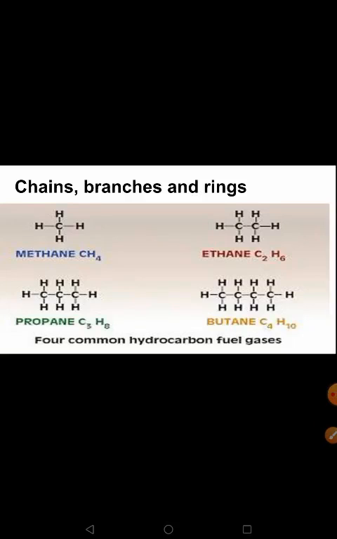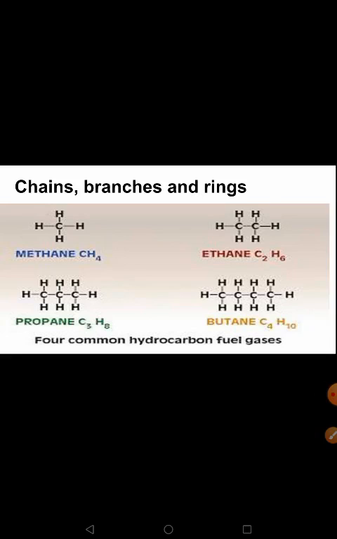There is a table given in the textbook on page number 64, that is table 4.2. In that they have mentioned the names of certain carbon compounds like methane, ethane, propane, butane, pentane and hexane. They have given you the molecular formula and the structural representation for the same. These structures can be in the form of a straight chain, what we call a linear chain. They can be in the form of branches or in the form of rings.